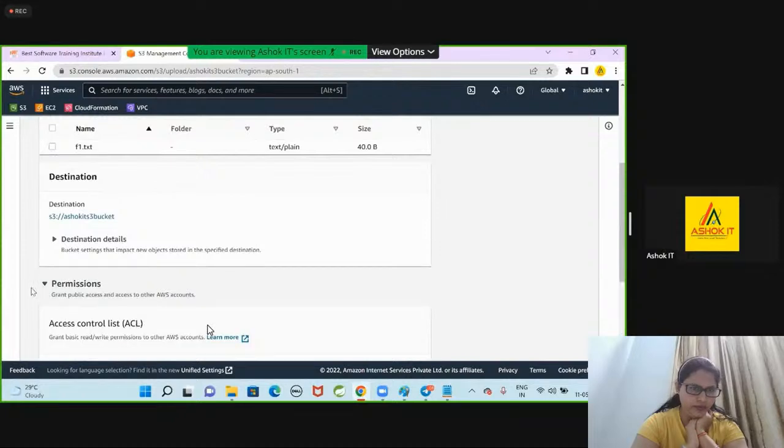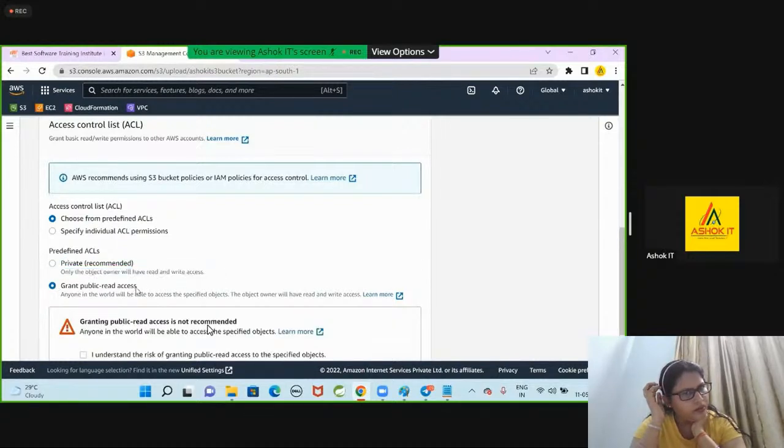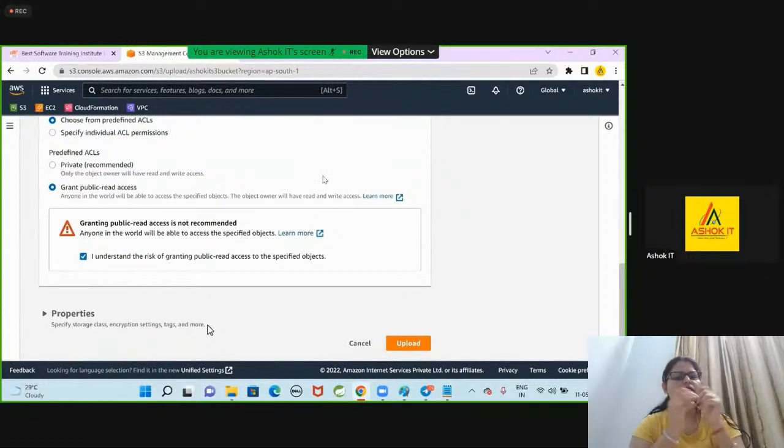Here, permissions, access control list. By default, it will be private, only the object owner will have read and write access. I'm giving public read access. Public read access means anybody can access my object with the URL. That is fine. Next one, come to properties.